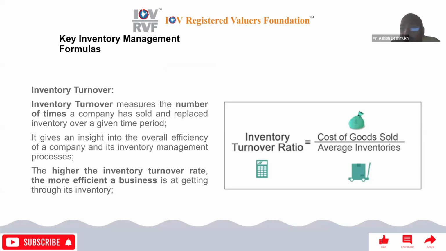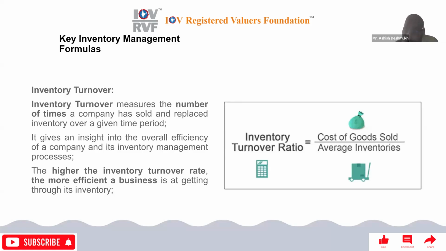So inventory turnover ratio is equal to what? It is equal to COGS, cost of goods sold, divided by average inventory. So it gives you a turnover, meaning in a year, how many times you turn your inventory into finished goods. Inventory turnover measures the number of times a company has sold and replaced inventory over a given time period. So it gives an insight into the overall efficiency of a company and its inventory management processes also. The higher the inventory turnover rate, the more efficient a business is at getting through its inventory.